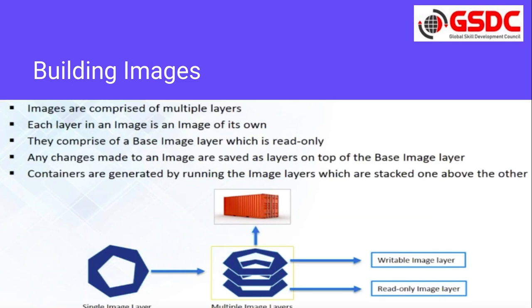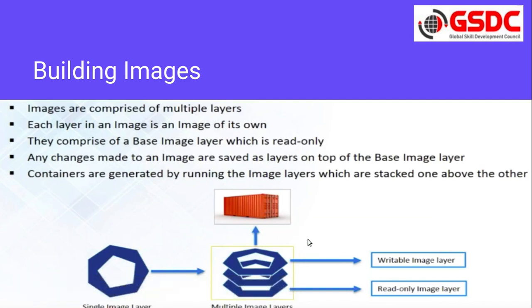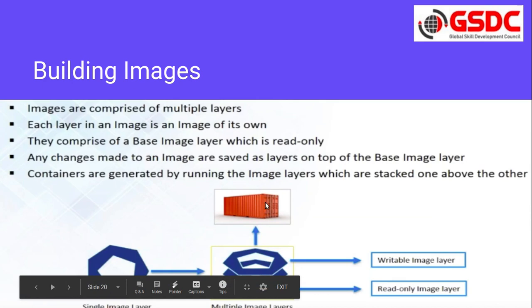So what they are saying is, we have some base image layer. If you see at the bottom, we have a single image layer, the read only image layer. On top of that we can add a writable image layer, and then finally we can start it, and that becomes a container.